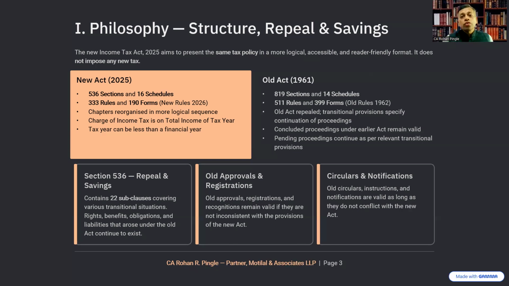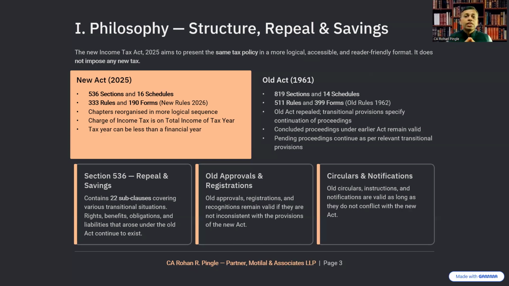The structure of chapters is reorganized in a more logical sequence. Concluded proceedings under the earlier Act are still valid. Pending proceedings would continue as per the relevant transitional provisions. The charge of income tax is on the total income of the tax year, from tax year 2026-27. A tax year can be less than a financial year too.